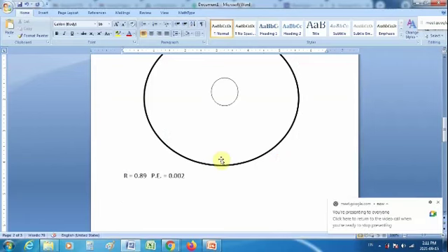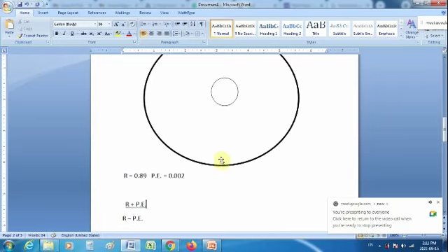One limit will be r plus probable error, and the second one will be r minus probable error.